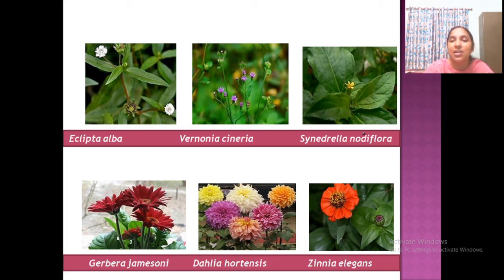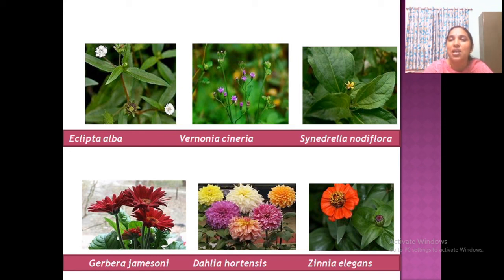This is Cyanthillium, Senidrella nodiflora, a small yellow flower. This is also very common. This may usually be asked in examination, but it is very easy for you to identify the family Asteraceae. But this flower may create some confusion if you are not looking carefully, because it's a small flower. At first appearance, you will think these are 5 petals of a single flower.